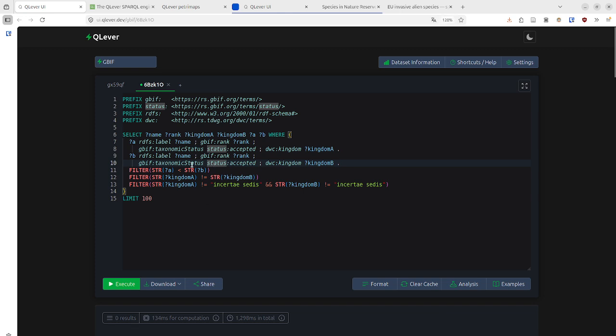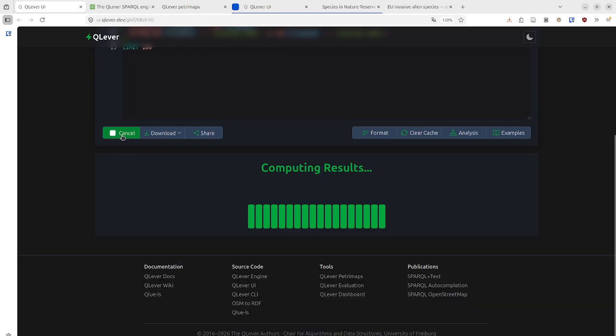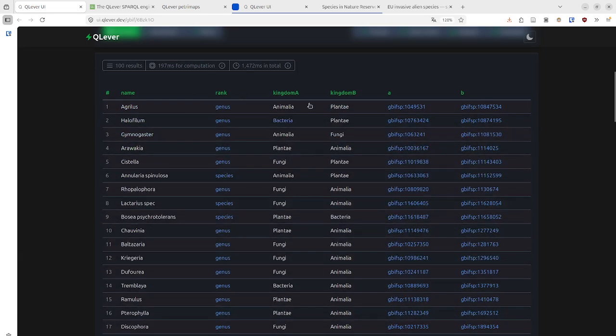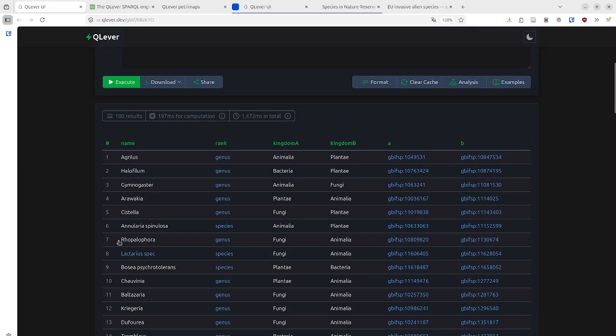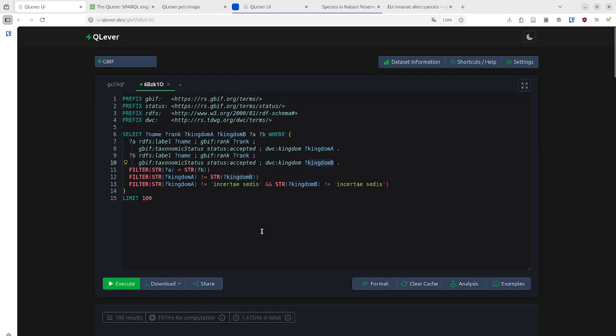For example, here we are asking which entries in the platform are homonyms, but come from different kingdoms, right? If I run this query, I can see that it does some calculation in the background, and then you see that, for example, Agrilus is related to both a genus in the animal kingdom and in the plant kingdom, right? And there are many examples of names that follow this pattern, and it's one of the types of questions that you can ask with this SPARQL endpoint.